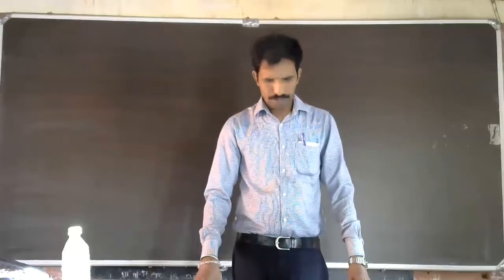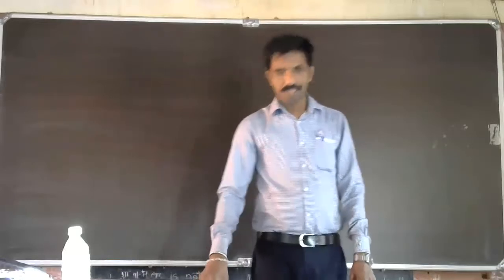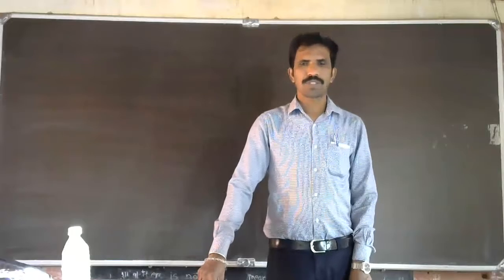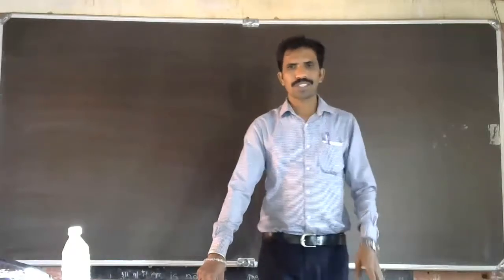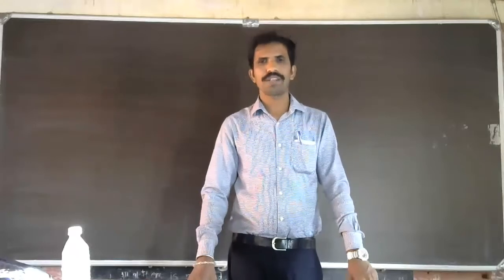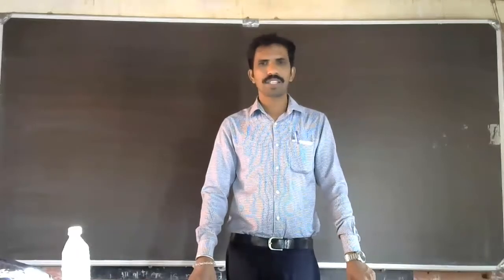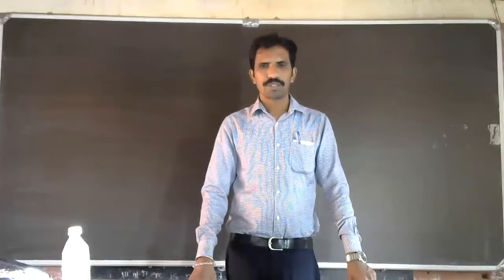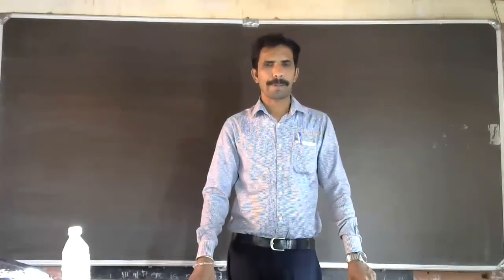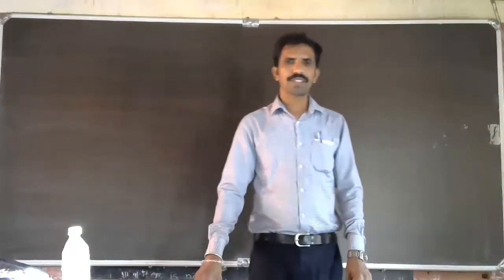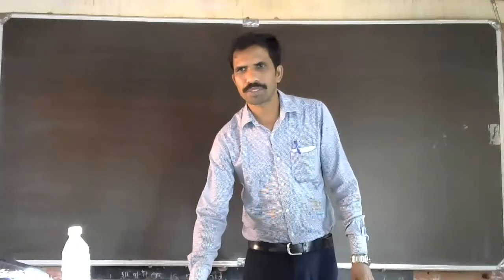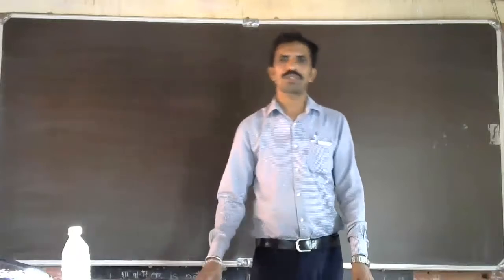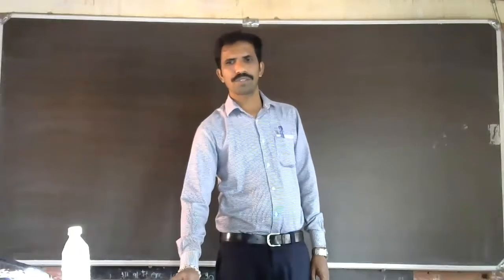So last video class, we have learnt about sexual reproduction in plants. I told you about the structure of the flower and how reproduction in plants happens. We have discussed the pre-fertilization process, what happens, and the post-fertilization process, what happens. How the seeds are formed, how fruit is formed.